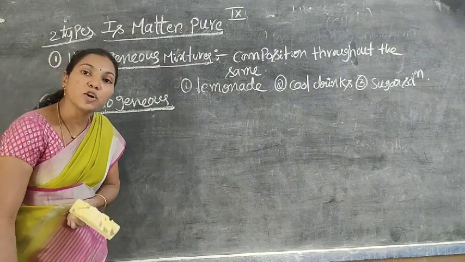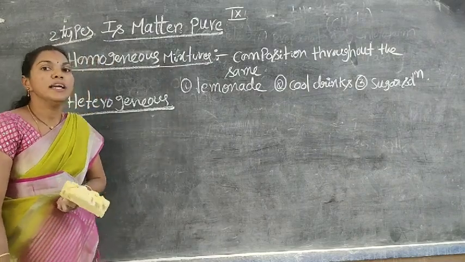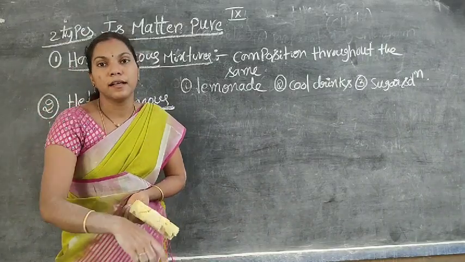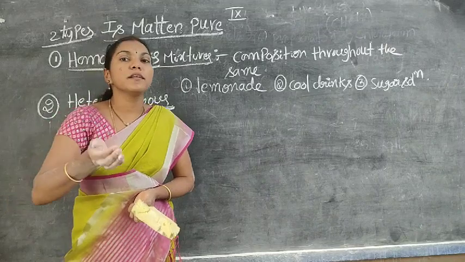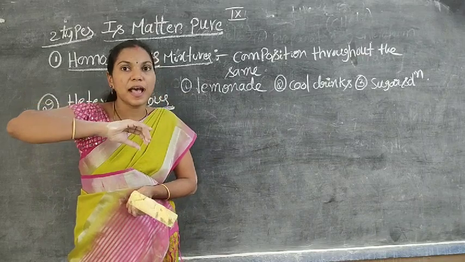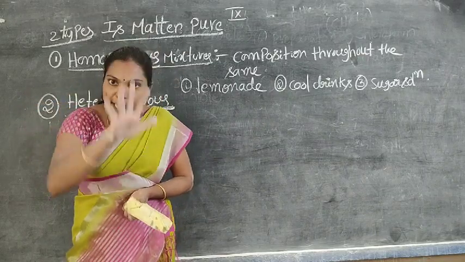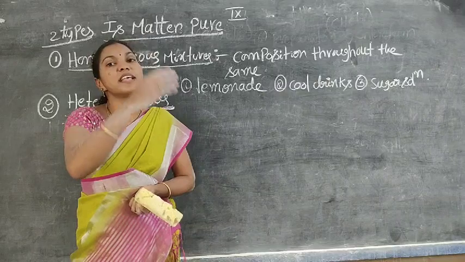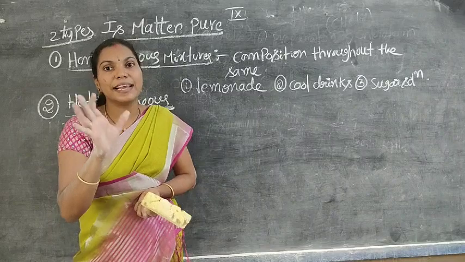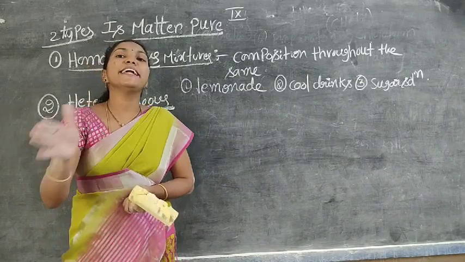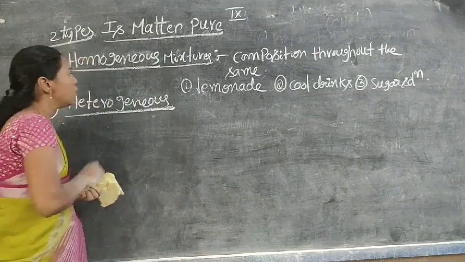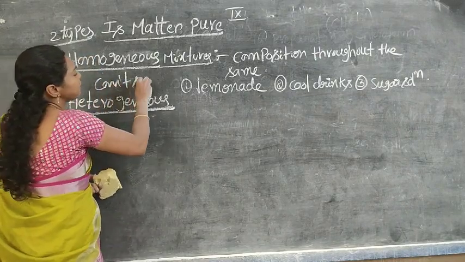Next, heterogeneous mixtures. What is the meaning of heterogeneous? Hetero means different. In this type of mixture, the composition is different, not the same throughout. For example, as I told, oil and water. On the upper surface the oil floats, and down below the water is present in the glass beaker or jar. That's why we can separate it easily. But in a homogeneous mixture, we cannot separate it easily.